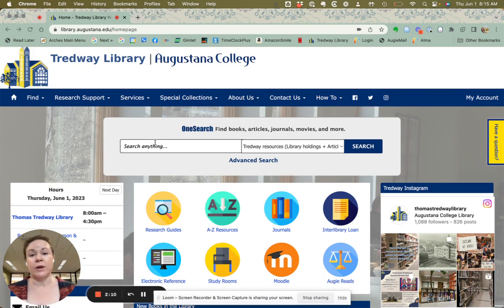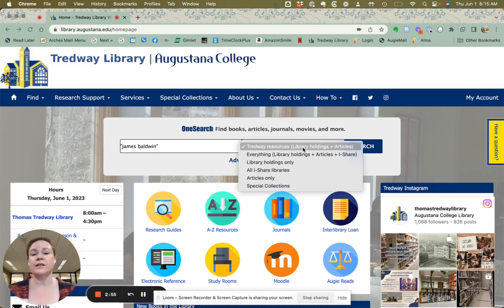The best way to get started is just by coming to the library homepage and typing a search into our search box. So let's say we were doing some research about the author and activist James Baldwin. I'm just going to type his name right here in the search box. Now, since I am searching a person's name and I know that this is his specific name, there are other people named James and other people with the last name Baldwin, you can use quotation marks to indicate that you want the search to contain these words together as a phrase. That also works if you were searching something that has a specific name or title like the Affordable Care Act or, again, another author or artist's name.